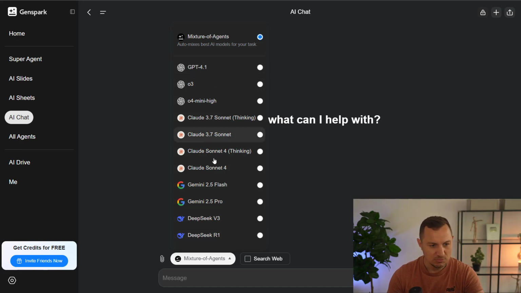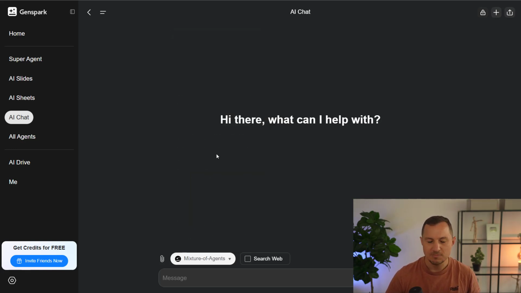You can also just say which model you want to use specifically. So you see the smart model O3 is here, GPT 4.1, but then also Sonnet with the 4 thinking model, as well as the Gemini 2.5 Pro and DeepSeek. So really cool tool in order to get a lot more done than you ever did in the past.